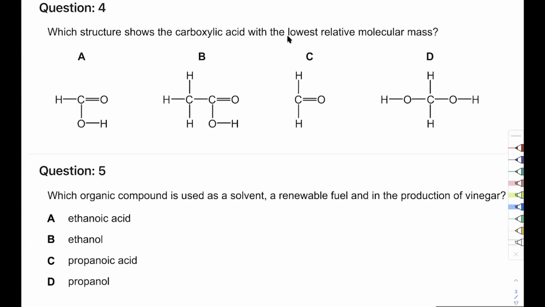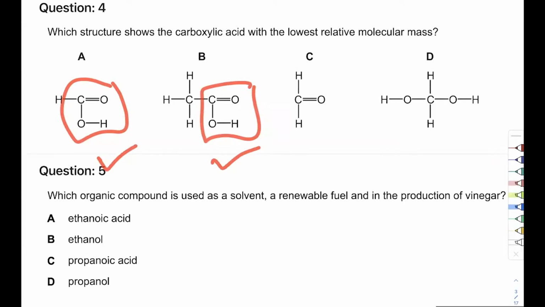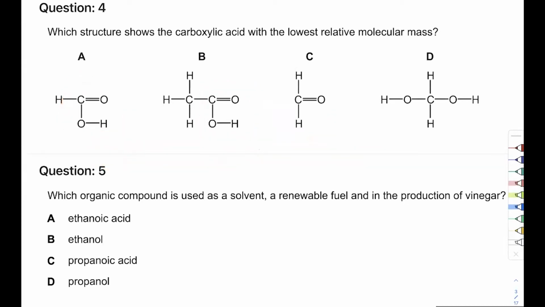So don't just focus on one part of the question. Look at the other one as well. It's saying it must be a carboxylic acid. What's a carboxylic acid? Anything that has COOH in it. So this is a carboxylic acid. This is a carboxylic acid. These two are. This one is not. This one is clearly a diol, because it has alcohol on two sides. So this will not stand. So we are looking for just A and B.